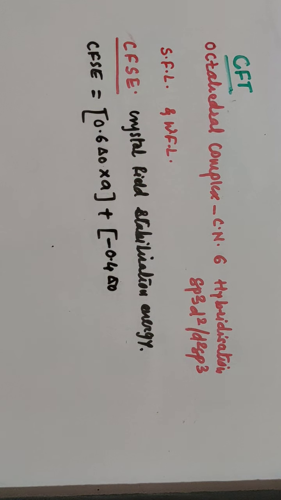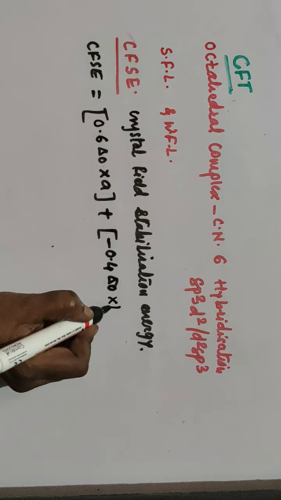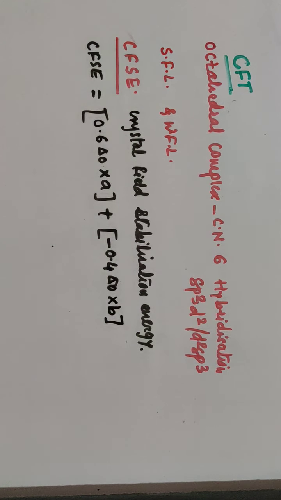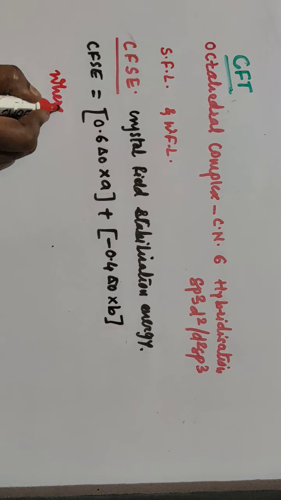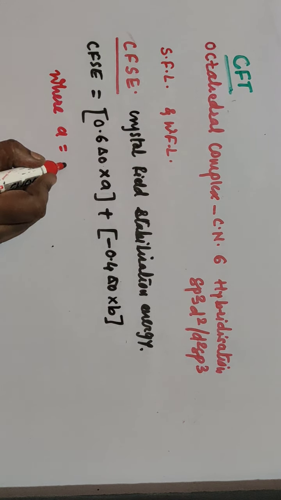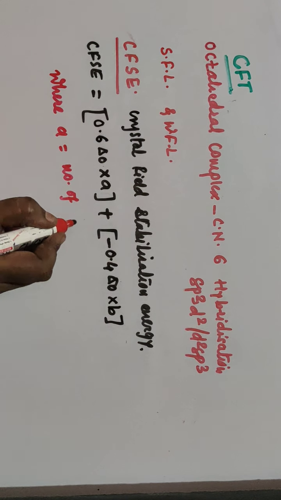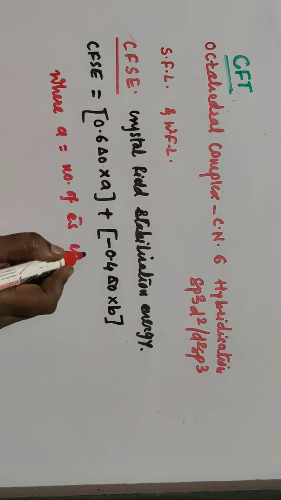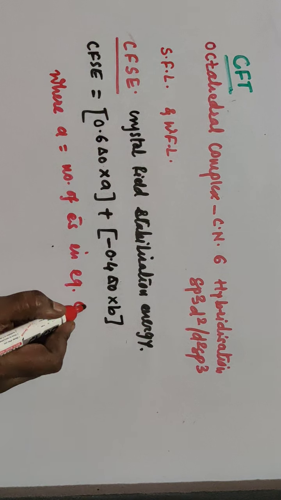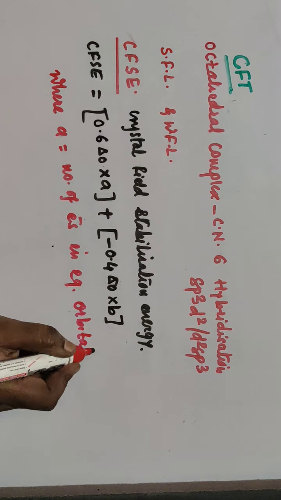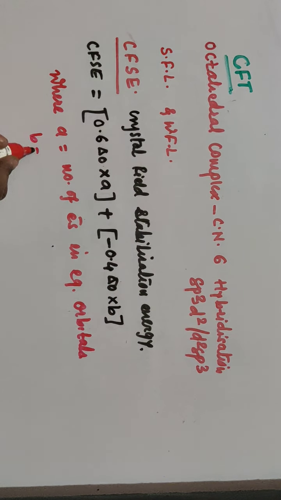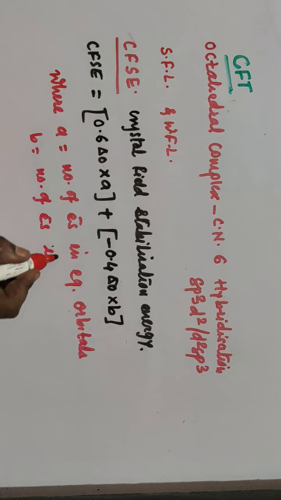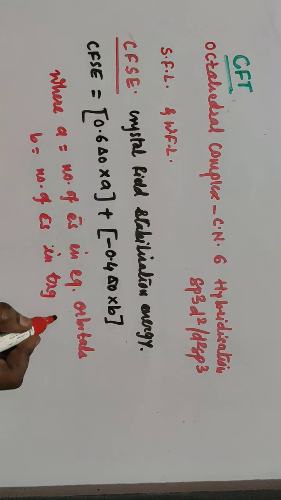It is the energy difference in between barycenter and your T2G orbital. So delta 0 into B. Now what is A and B? I'll write here where A is nothing but it is number of electrons in Eg orbitals, while B is number of electrons in T2G orbitals.